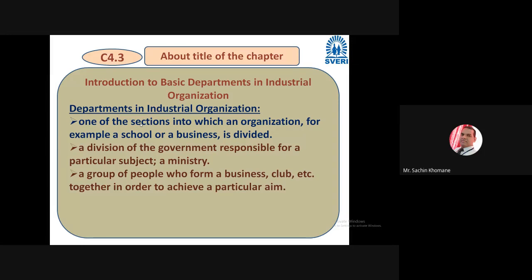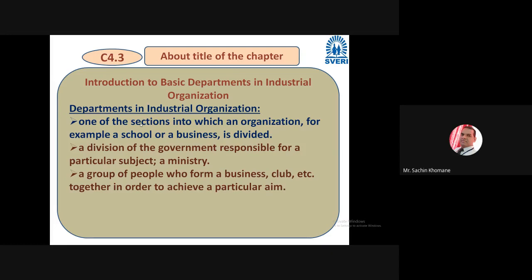They are expecting only an introduction. Still, we are going to discuss in detail what those departments are. Three departments are there in the syllabus, but even though it is an introduction, we are going to see and imagine what is happening there in detail.